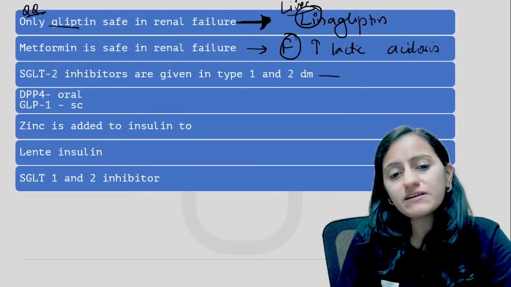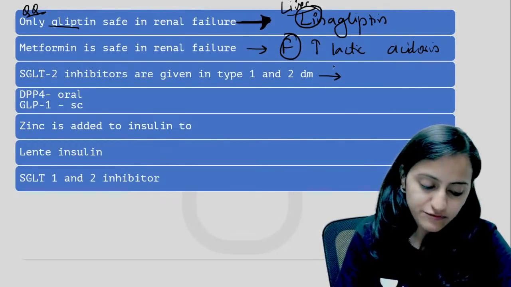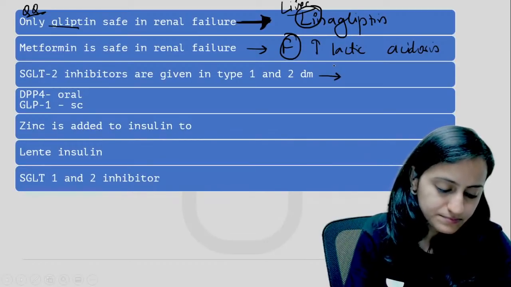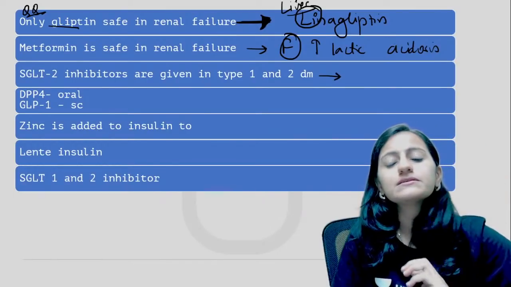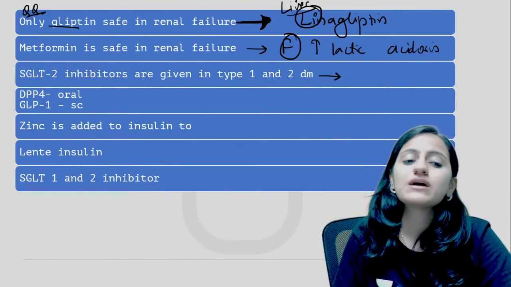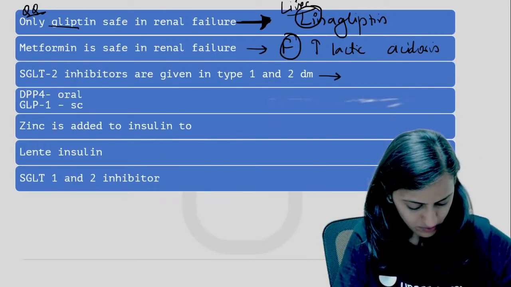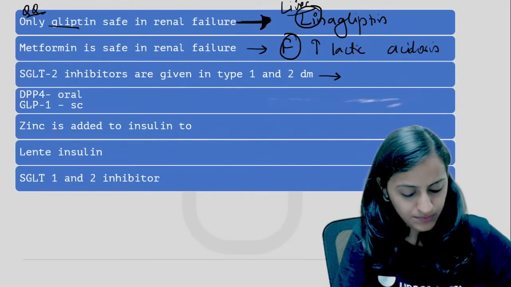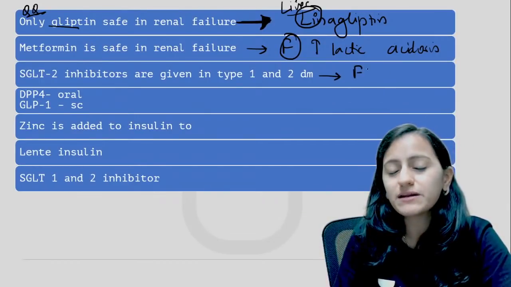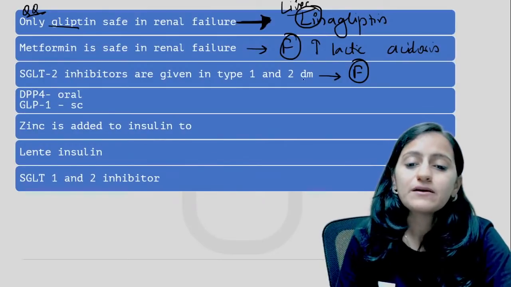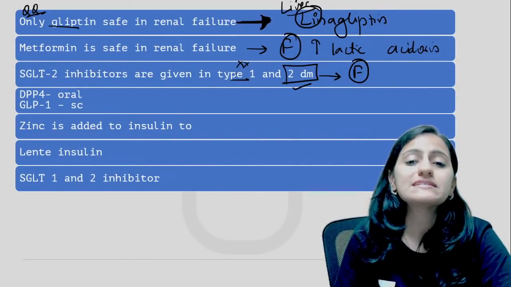SGLT2 inhibitors are given in both type 1 and type 2 diabetes mellitus. Is this true or is this false? This is a false statement. Why is this a false statement? We give only in type 2 diabetes, we do not give in type 1 diabetes. Why?